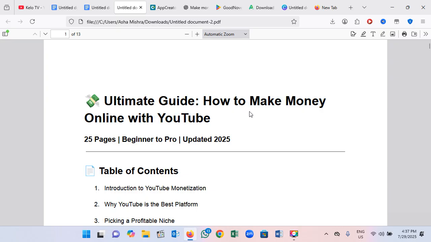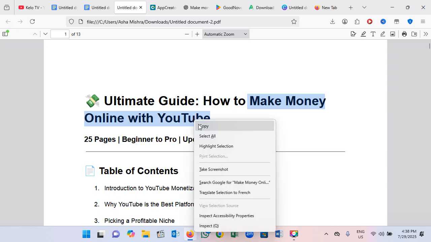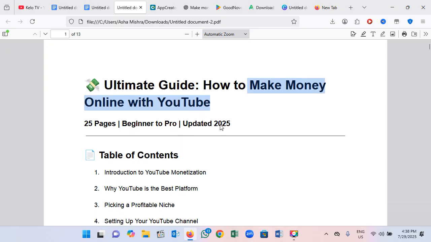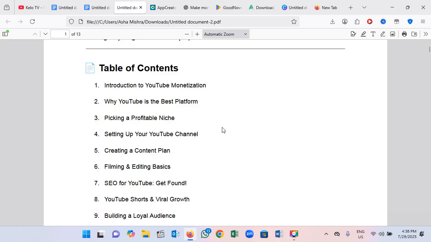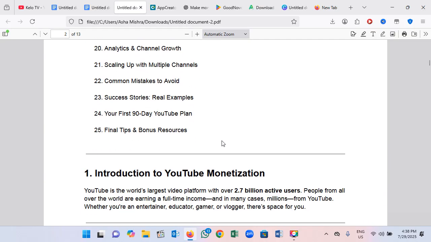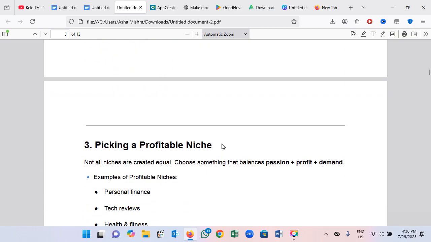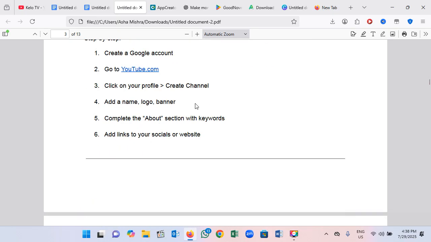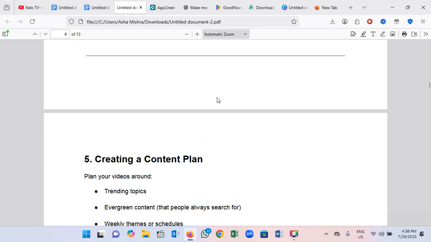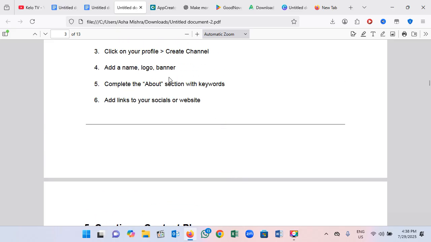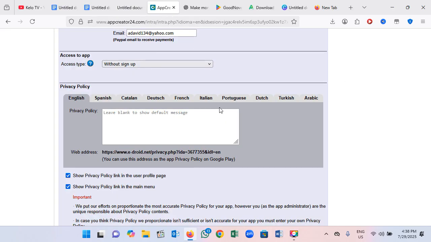So here you're going to understand, because we're going to create a new section in App Creator 24, and we're going to do the settings for our users to download, to pay for this before accessing the tutorial, the PDF files. So as you can see, it has been converted. Here we go to App Creator 24.